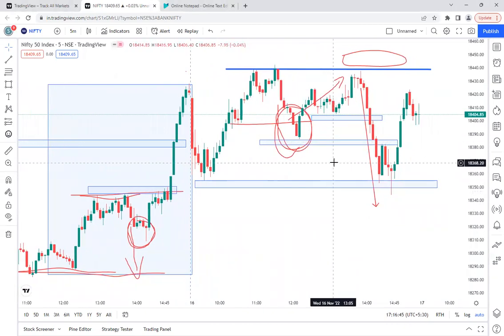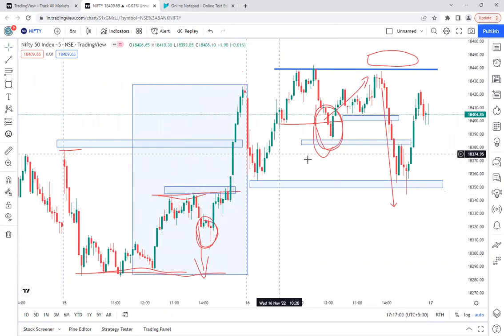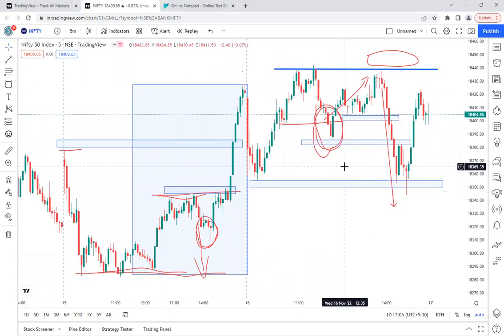So I hope this will be very much helpful for new traders, mainly intraday traders, so that they will at least stabilize themselves in the market and not lose much. And they will also be learning day by day. As I was showing the examples in all the videos, you will also practice from your end and learn it, and it will be very much helpful for you. So I hope it should be very much helpful.